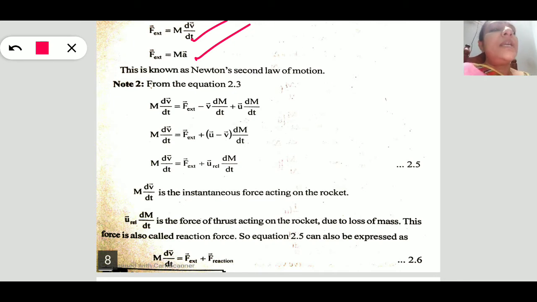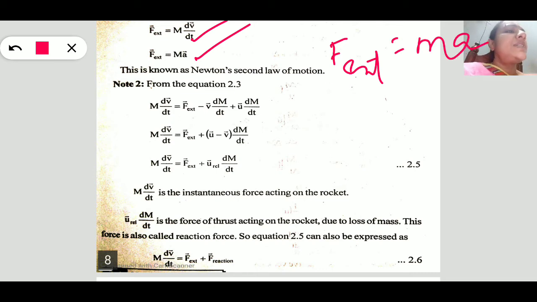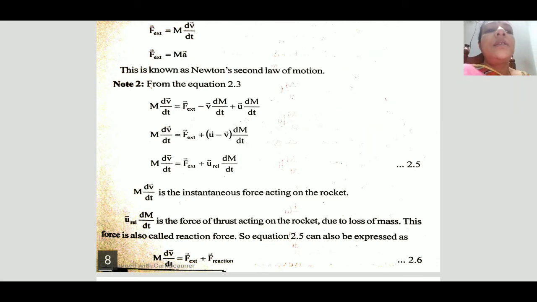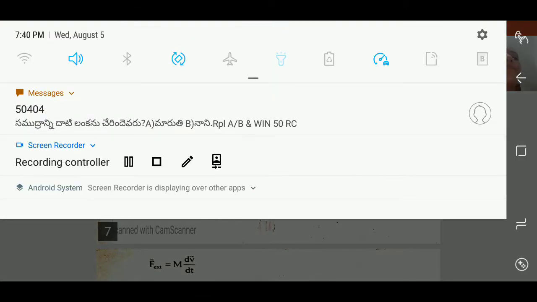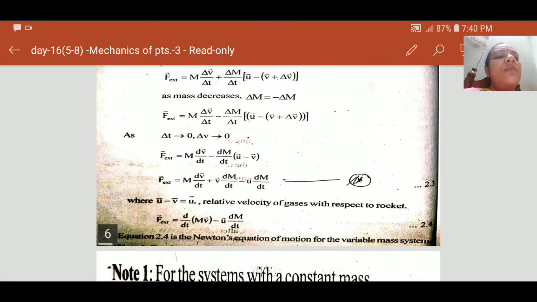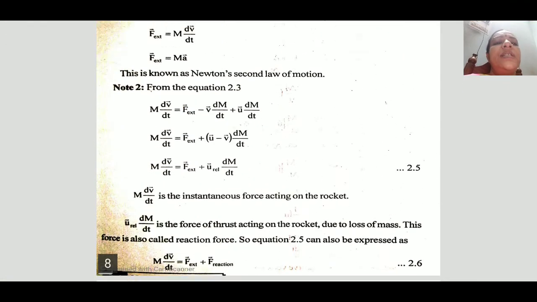So the only difference is this: for an isolated system, the external force can be calculated with the ma equation. For a variable mass system, the external force can be calculated by m dv by dt minus u dm by dt. We have to subtract this term, only that difference.